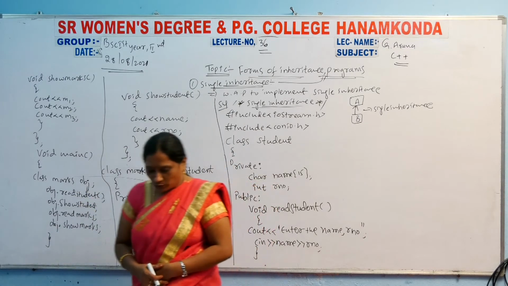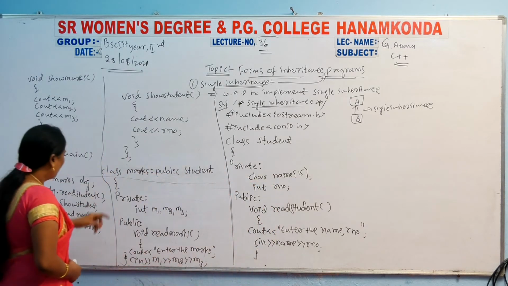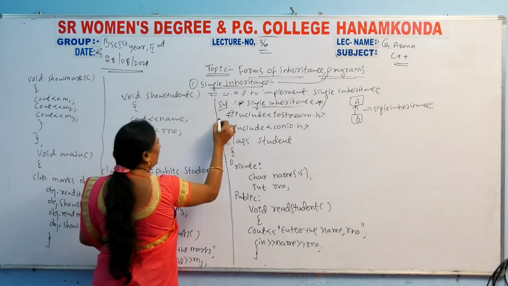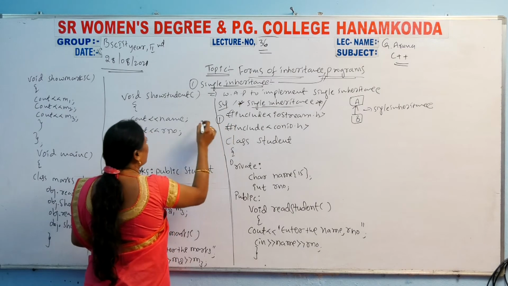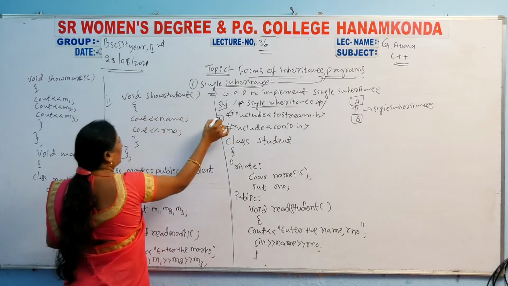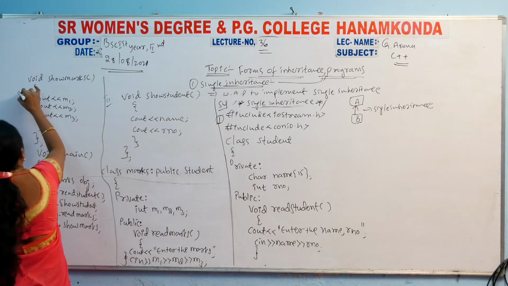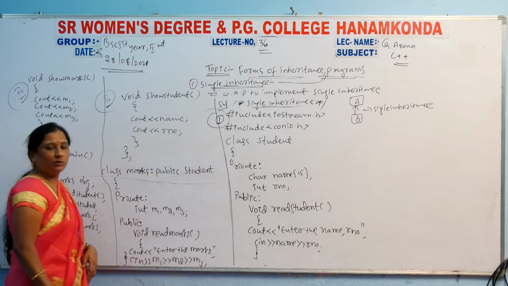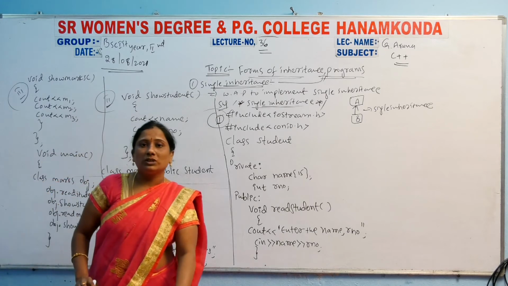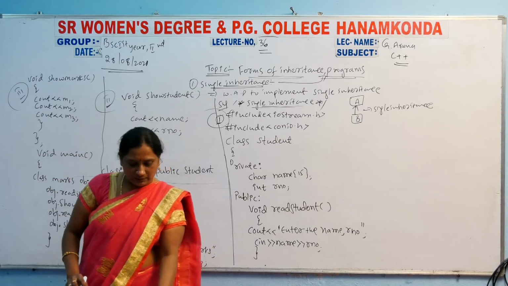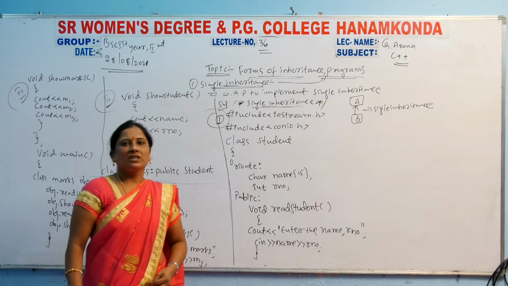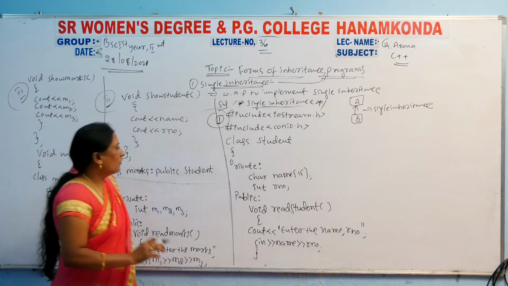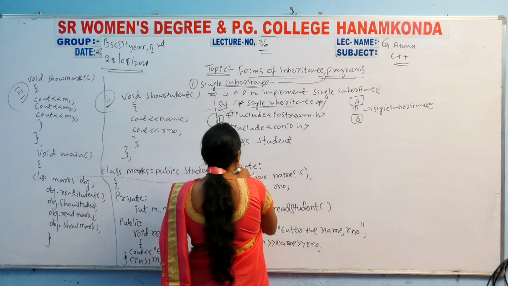So what output will be displayed, what is the output for this program? You have to write the first part, then the second part, then the third part. This is the total single inheritance concept program. So what is the output you get here?